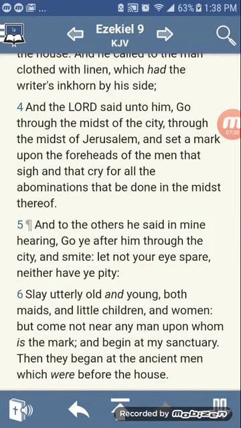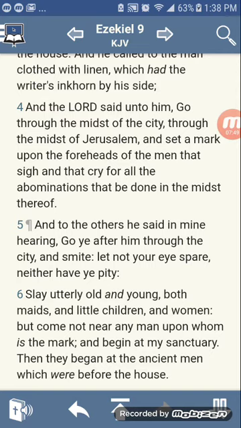It says, "And the Lord said unto him, Go through the midst of the city, through the midst of Jerusalem, and set a mark upon the foreheads of the men that sigh and that cry for all the abominations that be done in the midst thereof." When you look up that word mark, it's tawah, which means exempt from judgment.